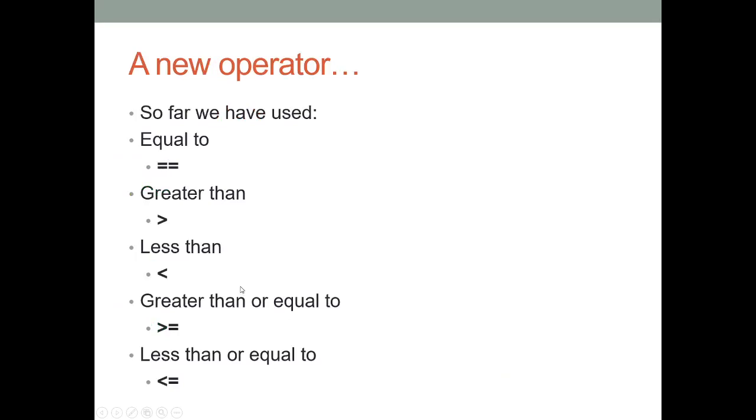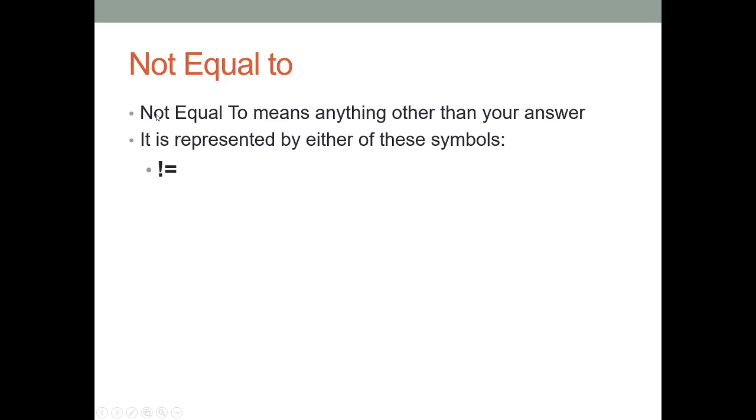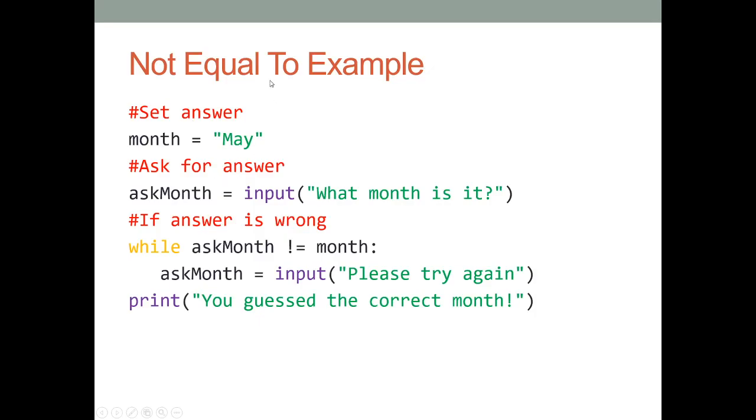Most common use of a while loop is going to be what I'm about to show you now. So we've looked at these operators already, the equals sign, the greater than sign, and whatever. But there's one more we haven't used, and it's similar to this equals sign, but it is the not equal sign. So it will keep repeating as long as something is not equal to it.